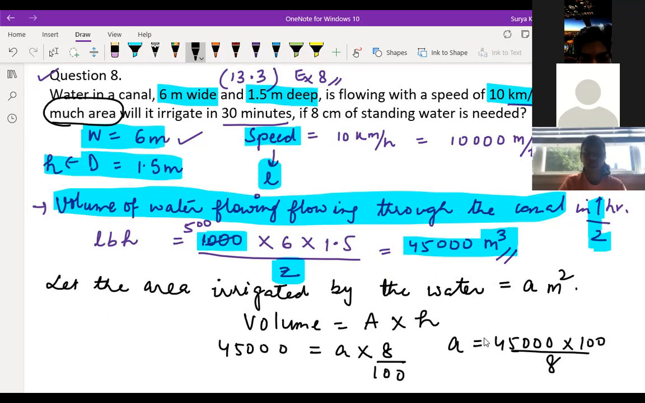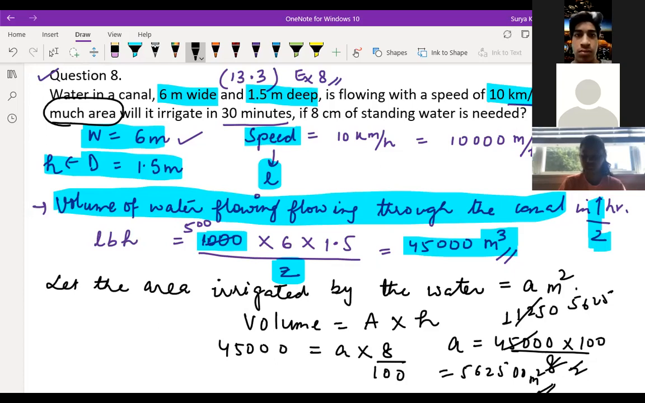Here 4 2s are 8, 4 2s are 8, and here 4 1s are 4, 4 1s are 4, 2 5s are 10, then 5 0s. So again, this will come 2, 2 5s are 10, 5 6 2 5. So we'll get 5 6 2 5 0 0 meter square. Is it clear, children? Yes, sir, it is clear.